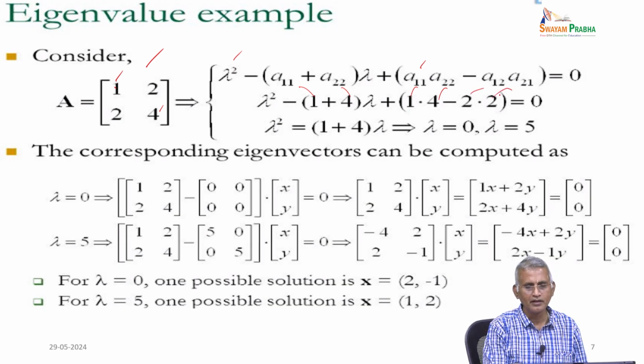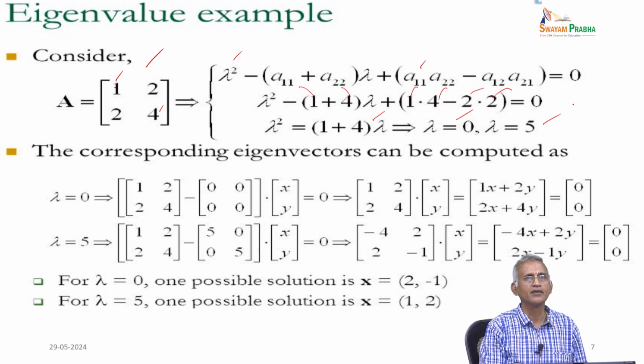Now, what happened? So, lambda square minus 5 lambda plus 4 minus 4, which is 0. Therefore, you bring everything to the right hand side of lambda. Therefore, lambda square equal to 5 into lambda. Therefore, either lambda equal to 0 or lambda equal to 5 is the solution to this equation. So, here lambda is called an eigenvalue.